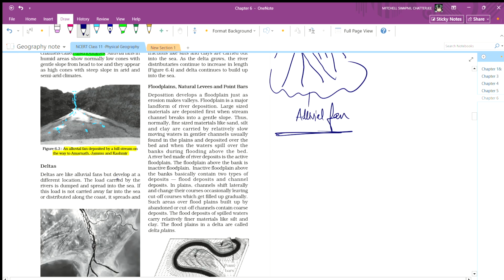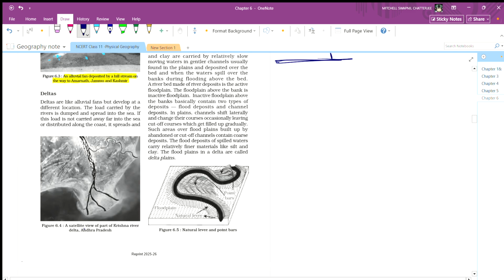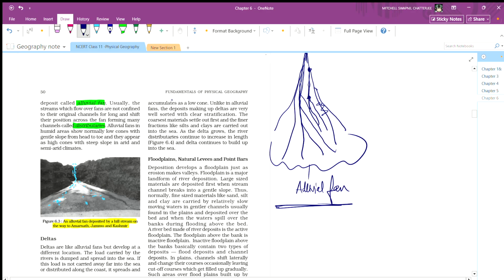Deltas. Deltas are like alluvial fans but developed at different locations. The load carried by the river is dumped and spread into the sea. If this load is not carried far away into the sea or distributed along the coast, it is spread and accumulates as a low cone.